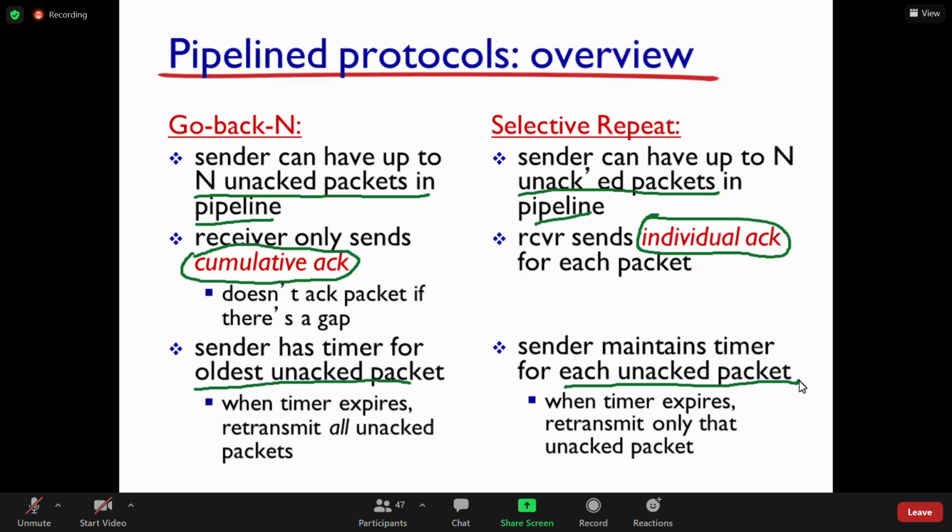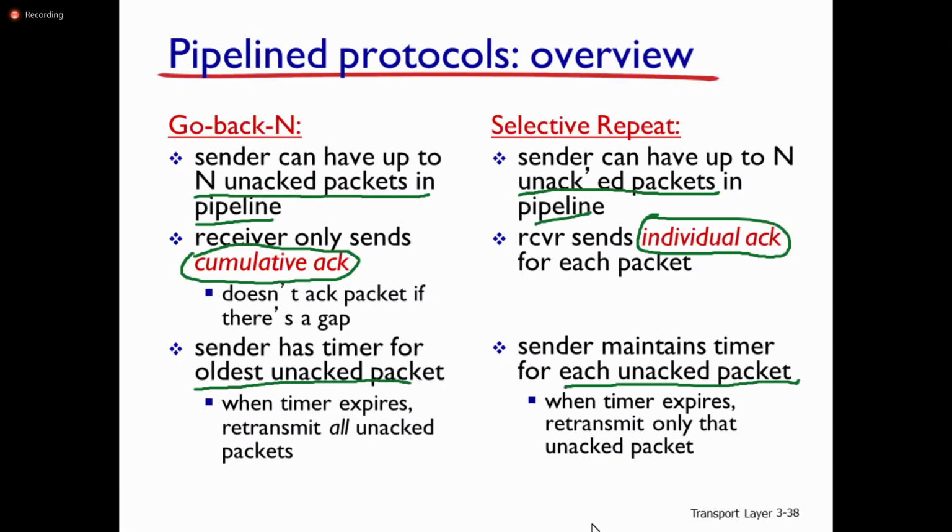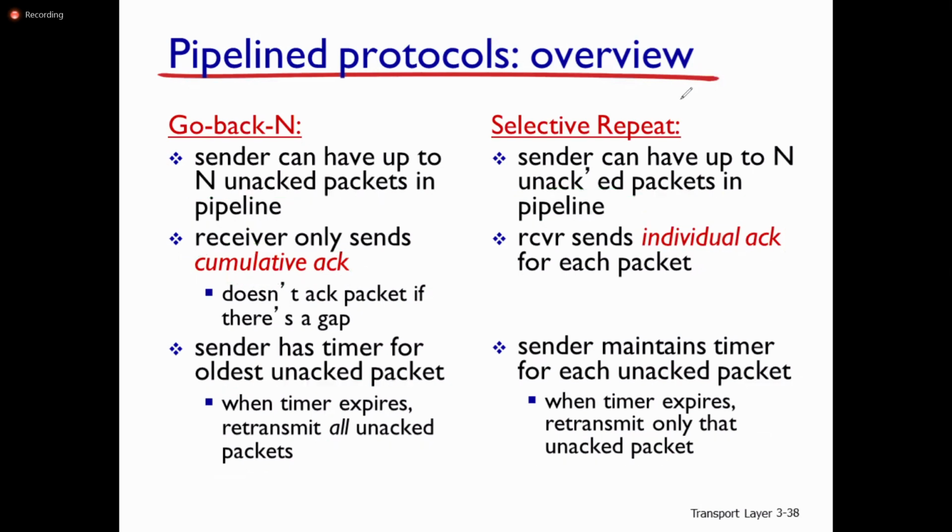So when the timer expires in the Go-Back-N protocol, it transmits all the unacknowledged packets. In Selective Repeat, when the timer expires, it transmits only that unacknowledged packet. We'll see in detail the difference between Go-Back-N and Selective Repeat with a scenario.